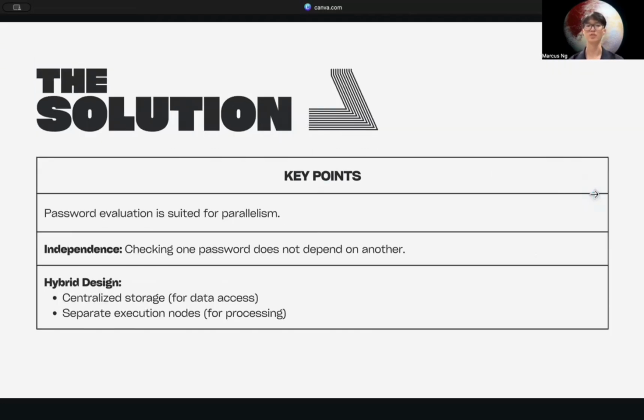This brings us to the significance of our proposed platform, distributed computing. We analyzed the problem and realized that password evaluation is perfectly suited for parallel execution. Why do you say so? Because every password check is an independent task. We don't need to wait for password A to finish before checking password B. To leverage this, we designed a hybrid system. We use a central location for storage to handle the data, while separate execution environments process the tasks concurrently. This reduces the overall processing time significantly compared to a single machine.